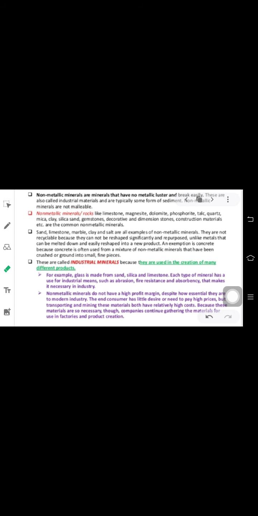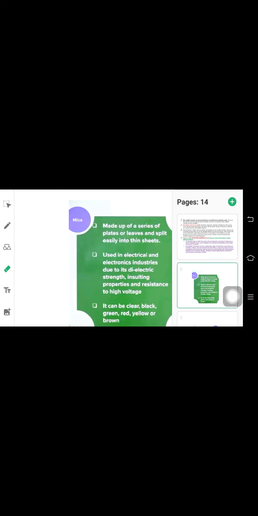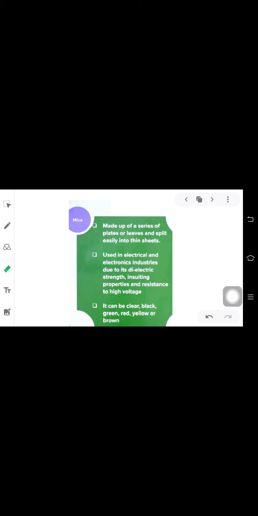Moving ahead, in non-metallic minerals, the first one that we are going to cover is mica. Now what is mica and how is it formed? Mica is a mineral made up of a series of plates or leaves. It can easily split into thin sheets.